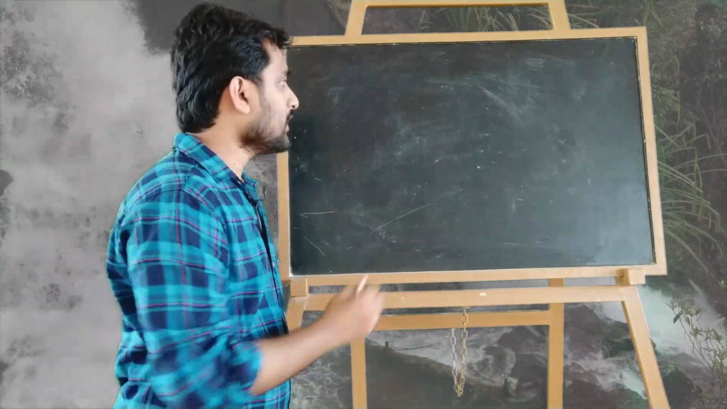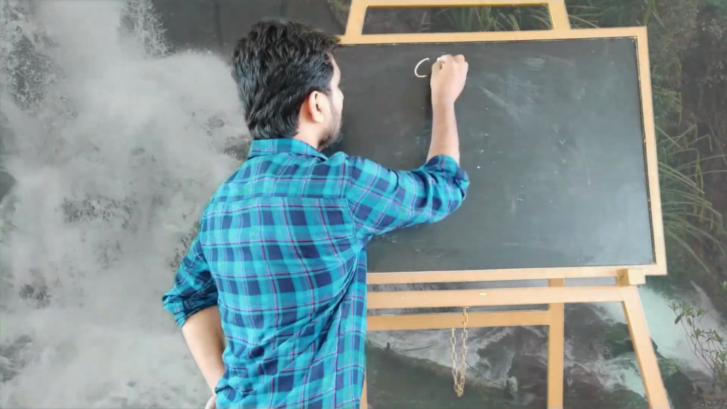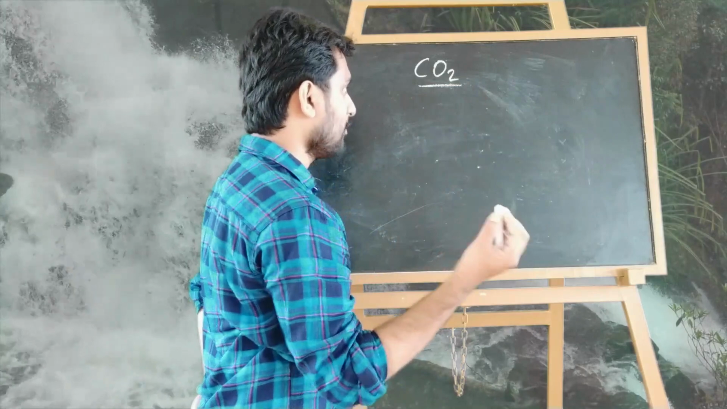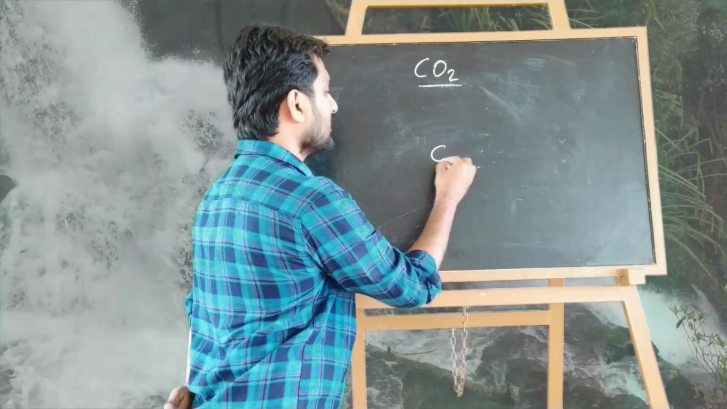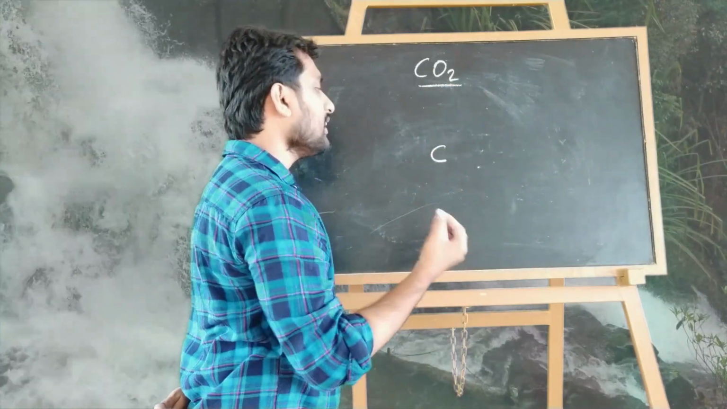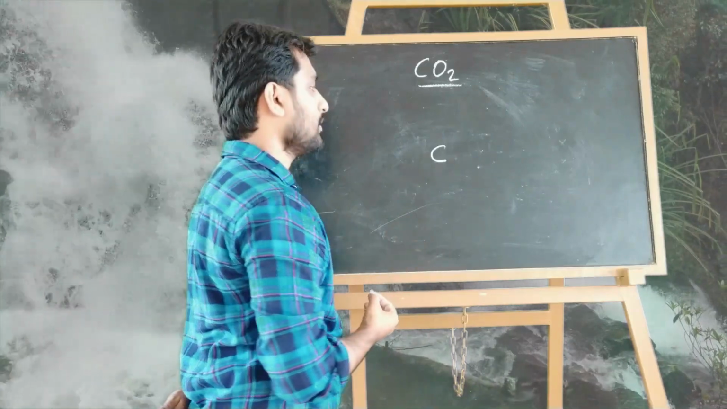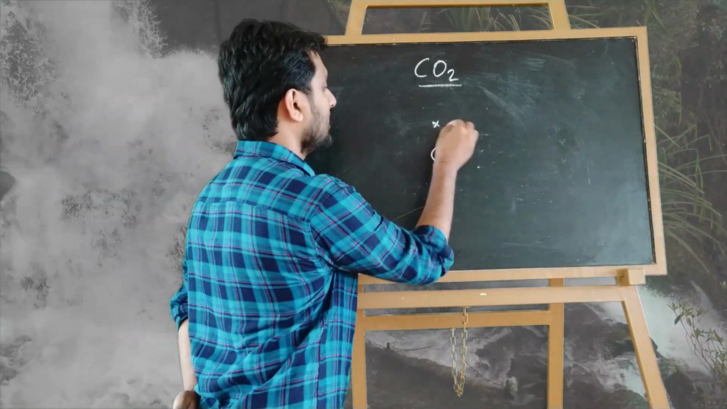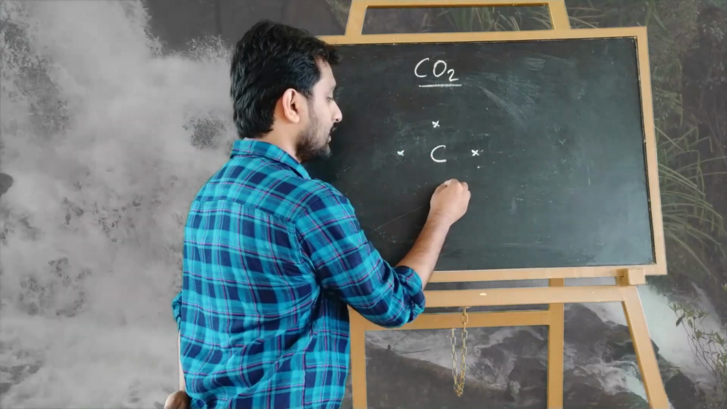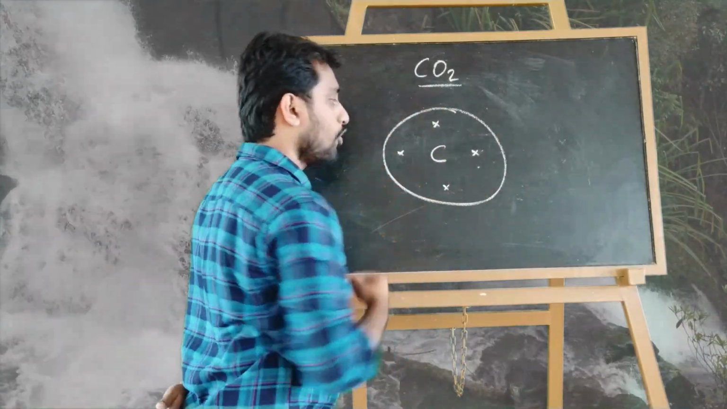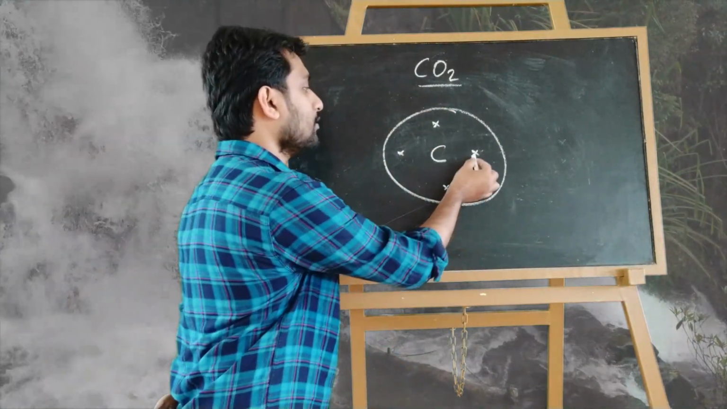Listen. So here we can consider the formation of carbon dioxide gas. We can first draw the electron structure of carbon. How many electrons are there in the outermost shell of carbon? Yes, 4 electrons are there. So one is here, another is here, another is here. Okay, so 4 electrons.